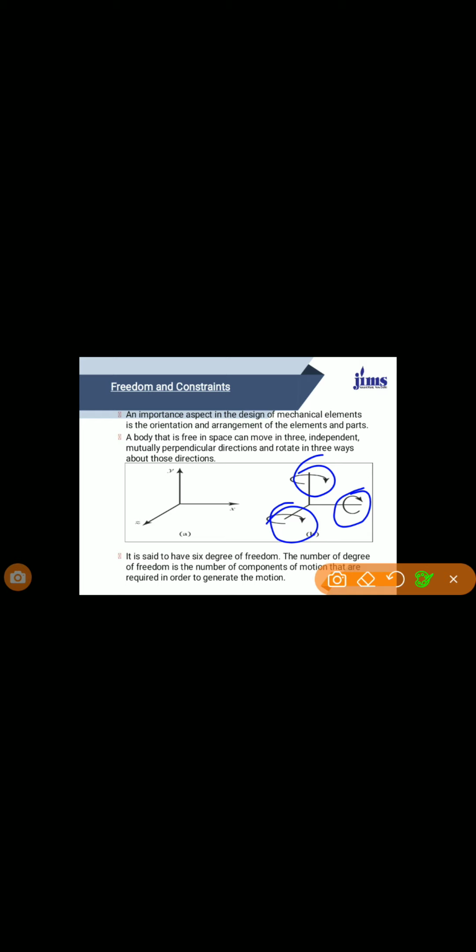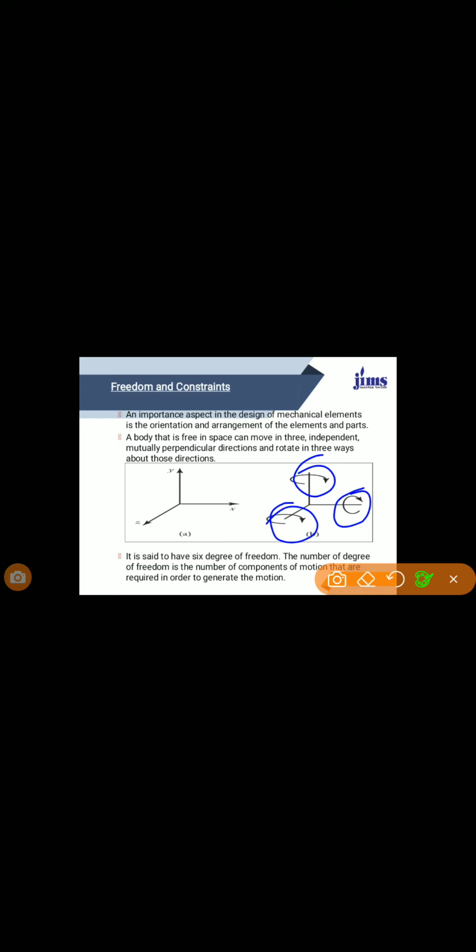I told you earlier about a square bar inserted into a square hole. What kind of motion is possible? Only reciprocation. It will go inside and outside. Other motion is not possible. So that is what we call completely constrained motion.